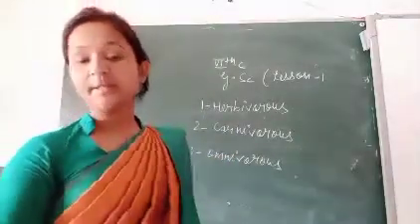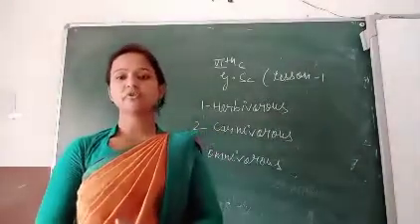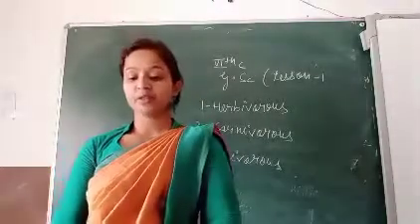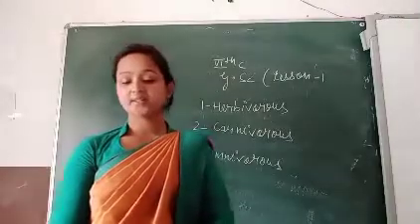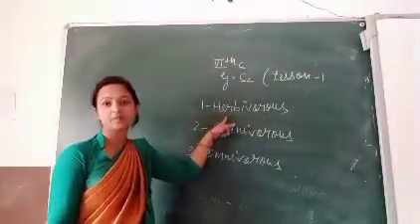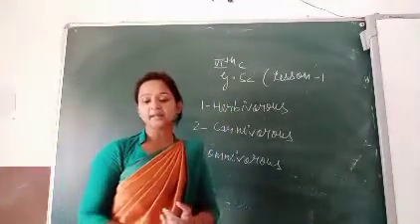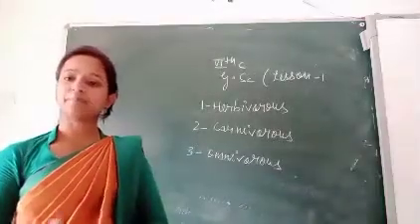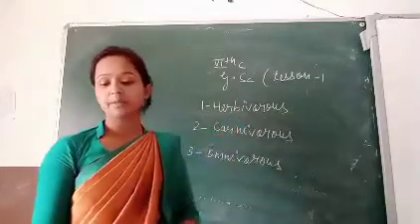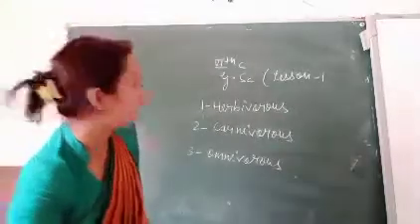So you know that on the basis of their food habits, there are 3 types of organisms. The first one is the herbivorous. What is the herbivorous? Animals that eat only plants and plant products come under the herbivorous. Examples: cows, buffalo, elephants, deer, sheep. These are examples of the herbivorous.